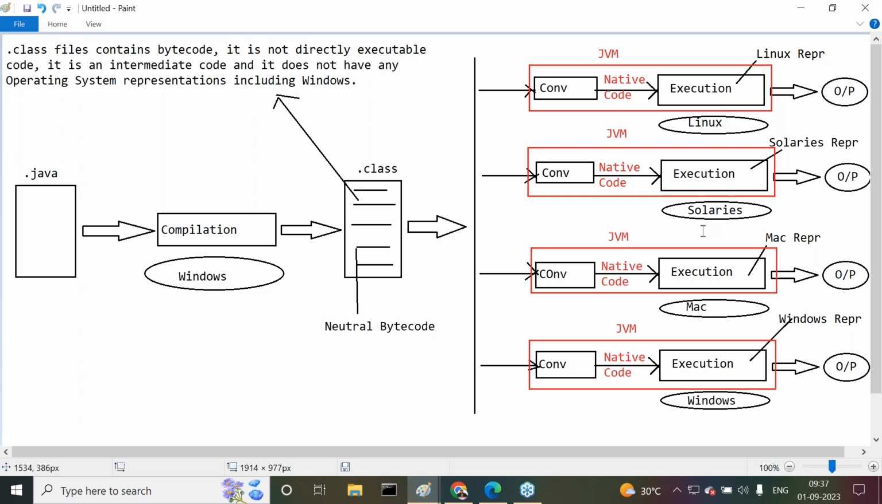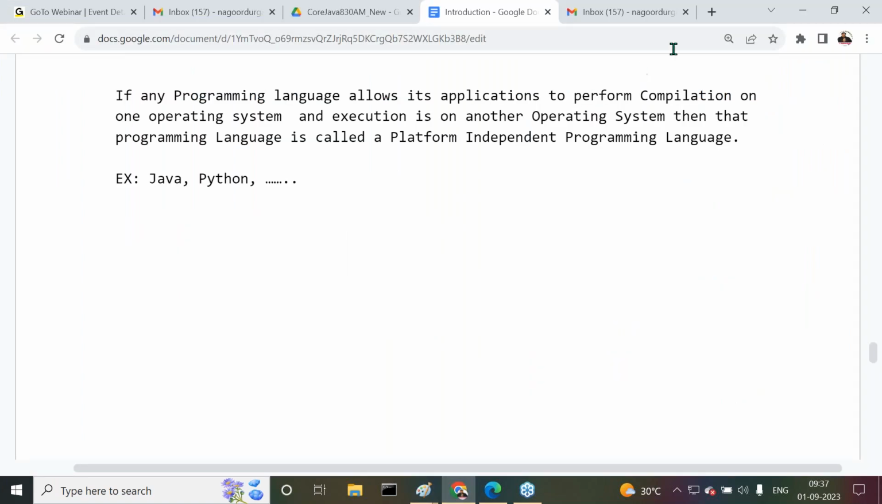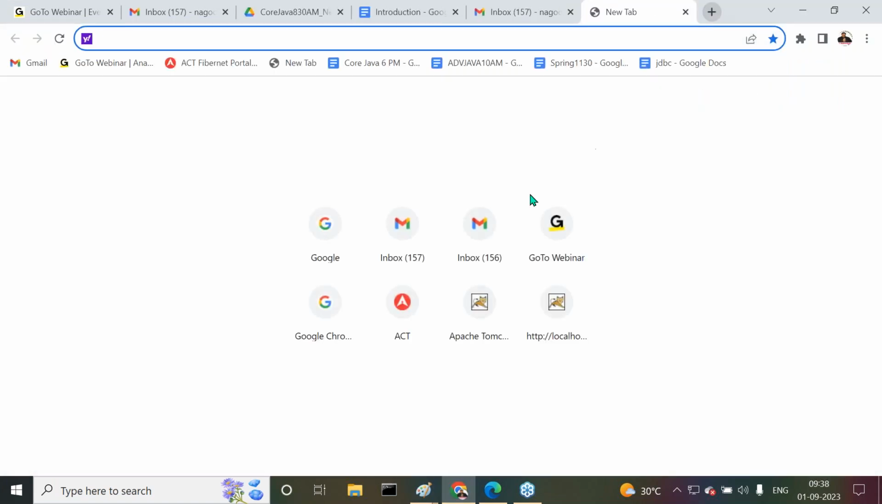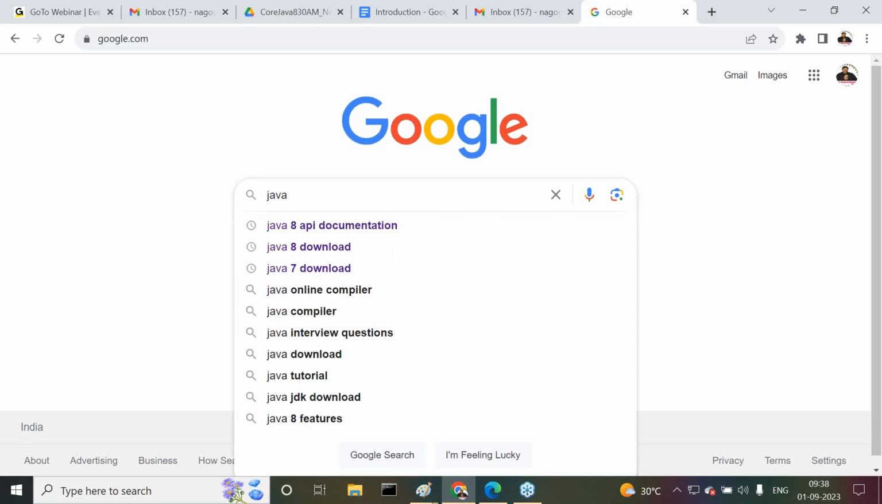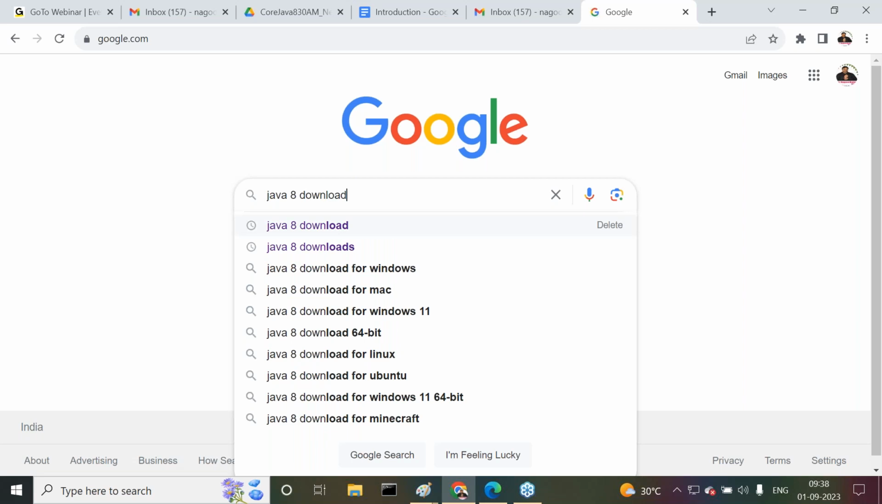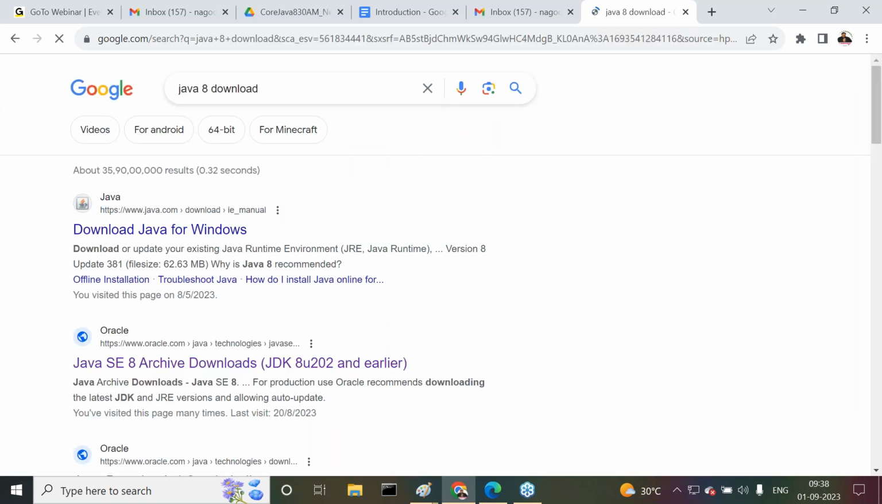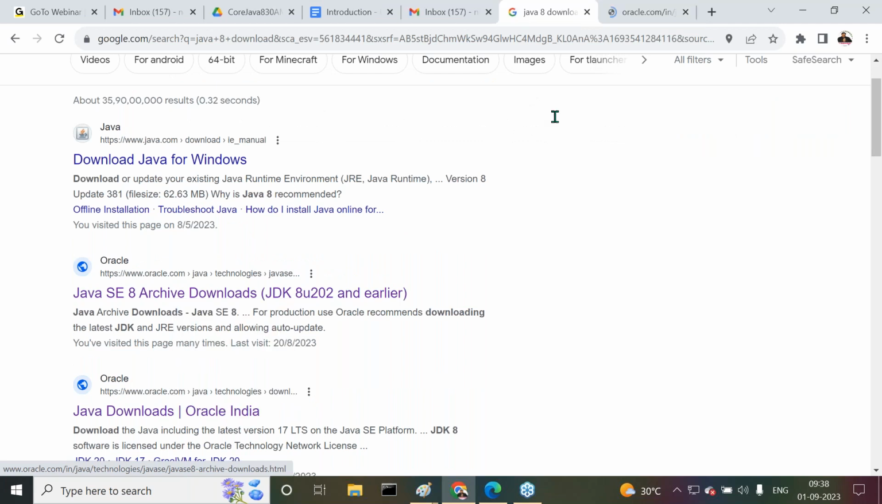I'll give one live proof for it. Try to understand it now. As a proof, I'm going to provide that proof to you. Try to observe carefully. Simple. I want to download Java software, Java 8 download, for example. Guys, all of you observe carefully. I want to download Java 8.